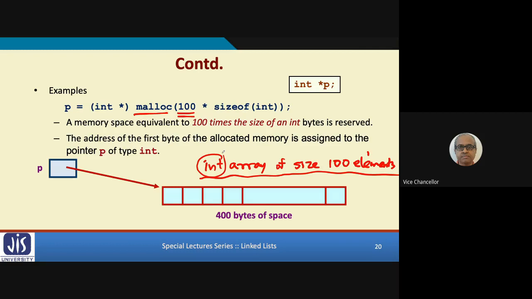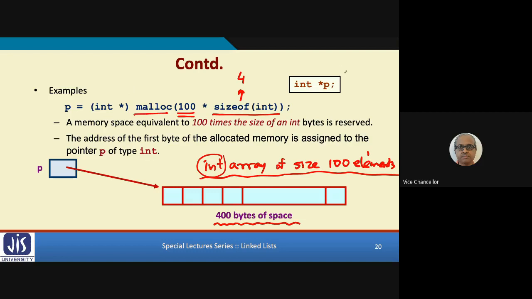So to be on the safe side, I can call this function sizeof. Sizeof takes a data type as the parameter, int. If you write sizeof int, this will return for most computers a value 4, which means the size of an integer is 32 bits or 4 bytes. So if you multiply it by 100, you get the total number of bytes you want to reserve. So it will allocate 400 bytes of space. It will be returning a void pointer.